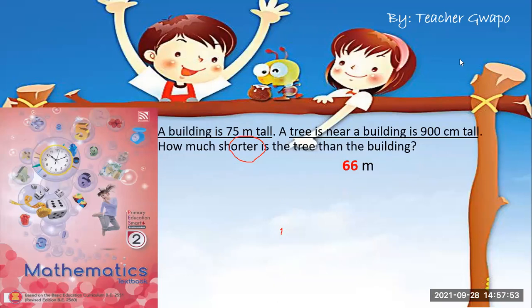Now, we have another example here. A building is 75 m tall, and a tree near the building is 900 cm tall. The one is in m, meter, and the other one is in cm, centimeter, so we need to convert. How much shorter is the tree than the building? Now, how to do that one? Of course, first, you have to write the working.